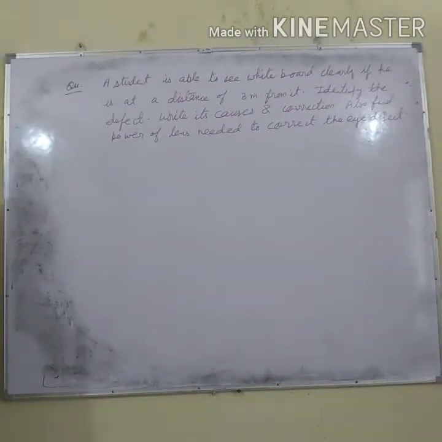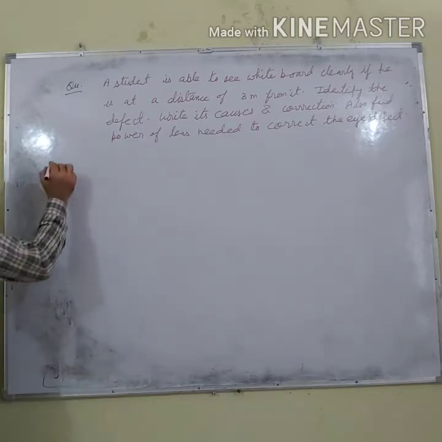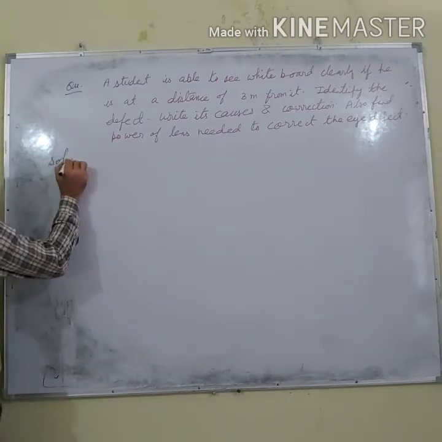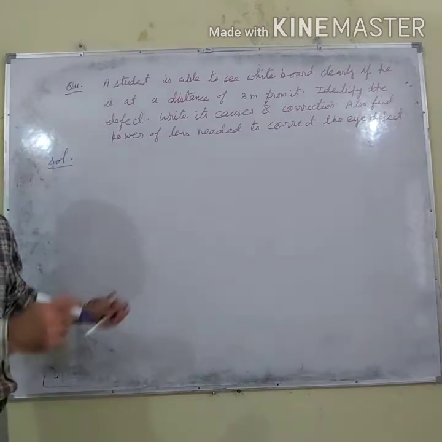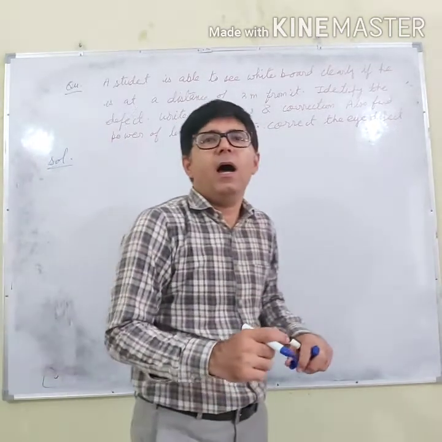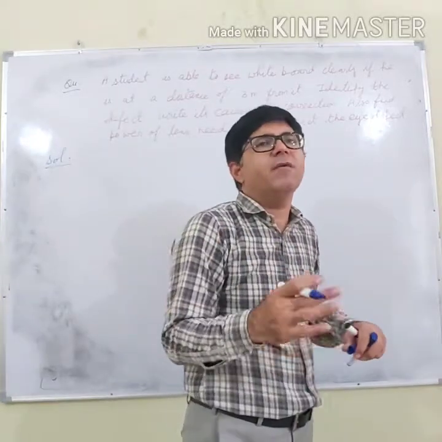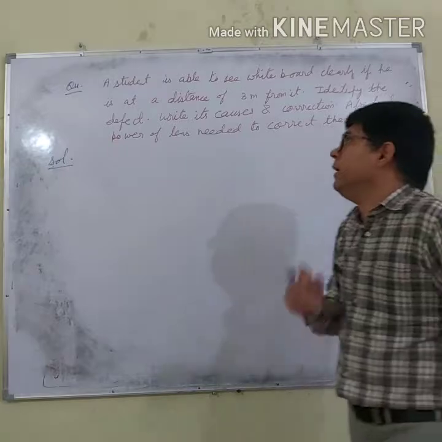Right? So, how? Very simple. Let us do this solution. A person is able to see the whiteboard clearly if he is at a distance of 3 meters from it. What does it mean? After 3 meters, he will not be able to see the whiteboard clearly.